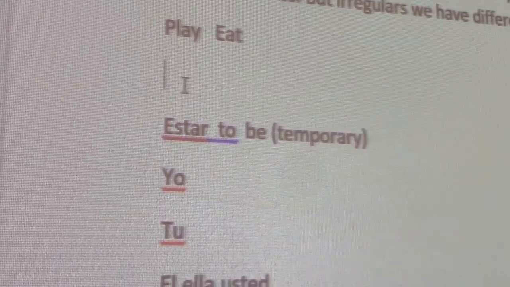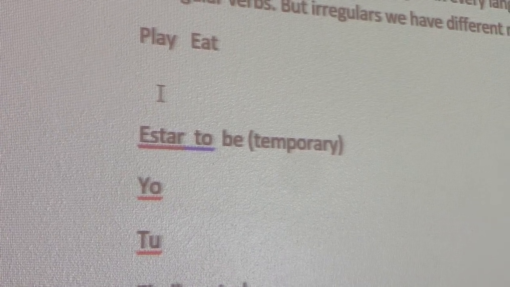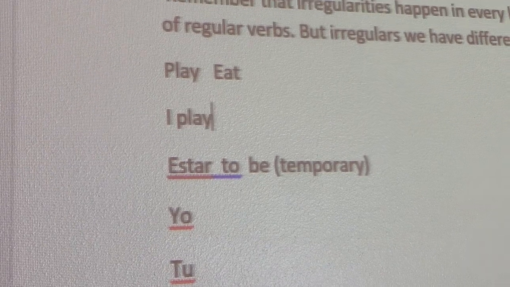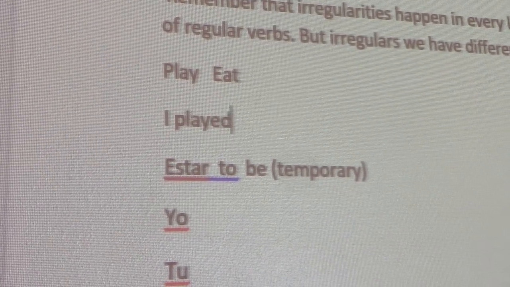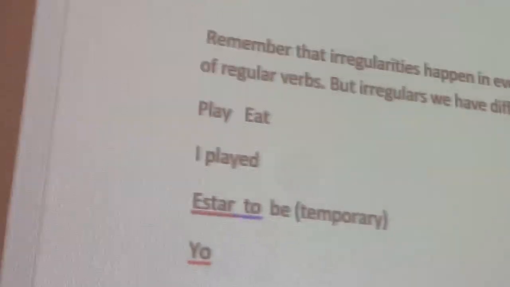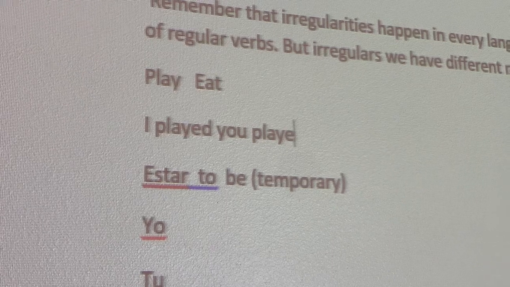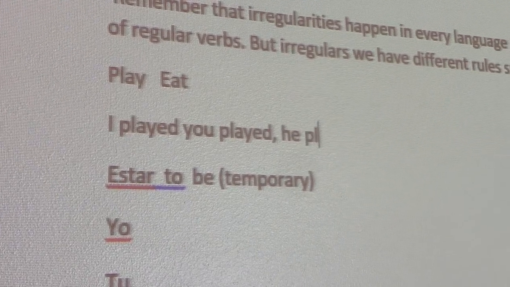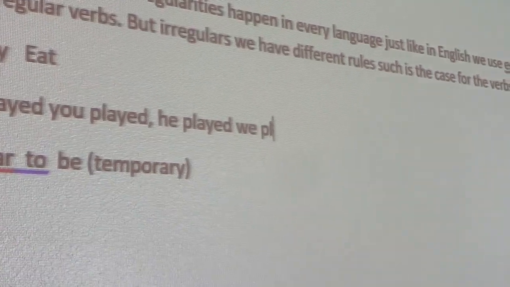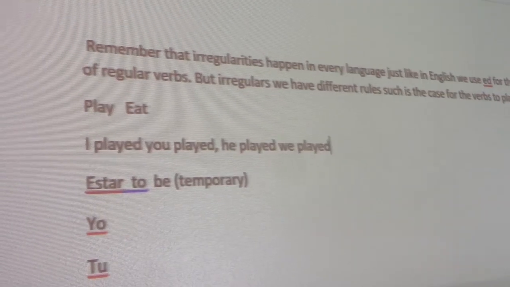For example, the verb to play, to make it past tense, you say, I played. You add the ed. You played. He played. We played. All we did there is add the ed.